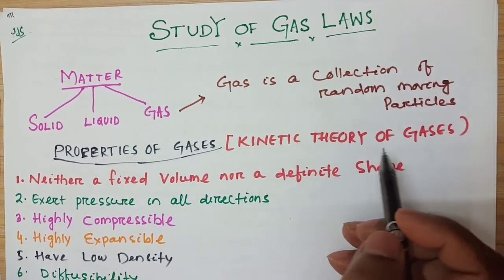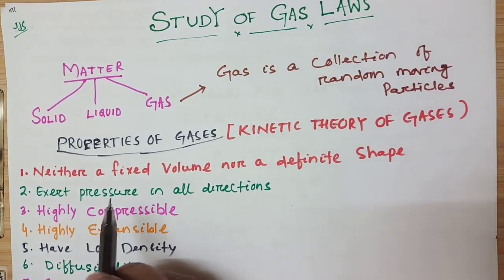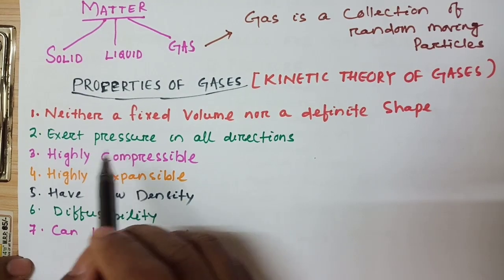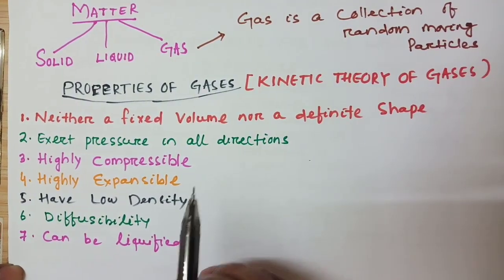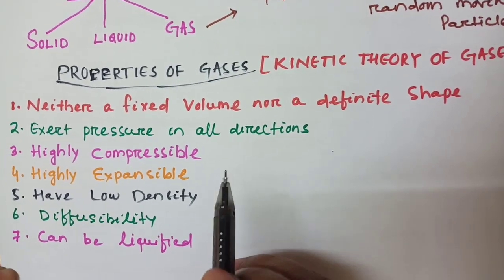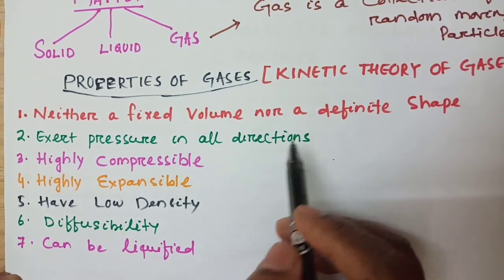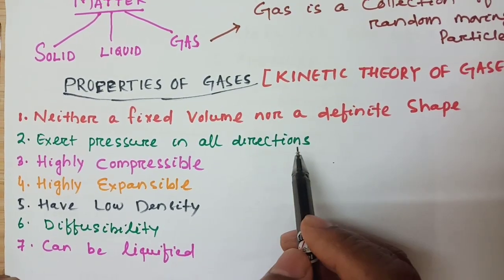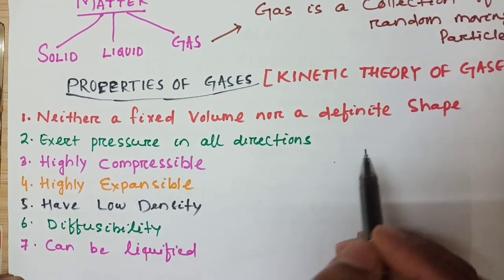That is the kinetic theory of gases. What are the properties of gases? First property: gases have neither a fixed volume nor a definite shape because there is negligible force of attraction between the particles of the gas molecules. Therefore, the particles are free to move in the entire space available to them, and they attain the shape of the containing vessel. So, they have no fixed volume or definite shape.